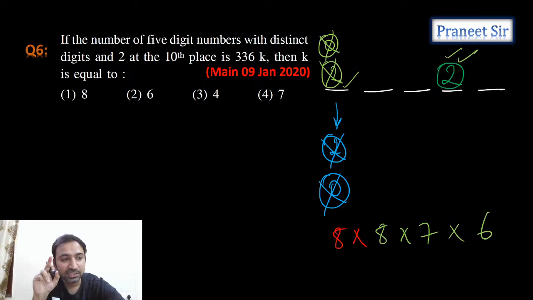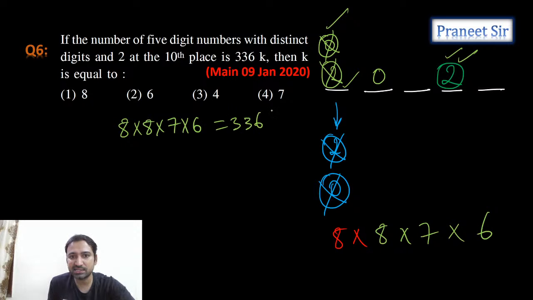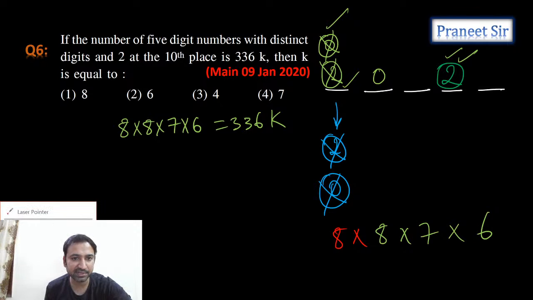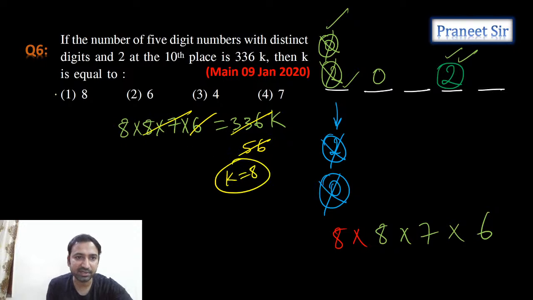Yes, correct. Akshat, you're right. 0 we can't take in this position, but 0 is fine in the 100th position and 1000th position. So 8 into 8 into 7 into 6. Perfect. Now 8 into 7 into 6 is equal to 336k. So what is the k value we are getting? You can simplify this. 6 is getting cancelled, 56 times, right? And 7 into 6 is gone. So finally k is equal to 8. Perfect, so the first option is the answer. Correct now?